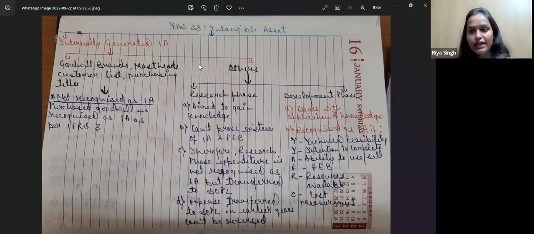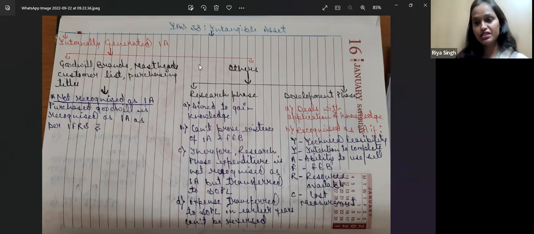Basically, if in our company we have generated some intangible assets like goodwill, or we earn goodwill from the passage of time as we are doing a good job. So internally generated goodwill, or internally generated brands, or mastheads. Masthead here means the logos of the company.